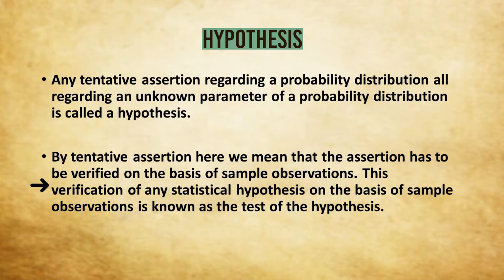The verification of any statistical hypothesis on the basis of a set of sample observations is known as a test of the hypothesis. Here the sample observations are very important because we have already seen on several occasions that we cannot enumerate the whole population. So to verify whether a hypothesis is correct or not, or whether a tentative idea is justifiable or not, we have to depend on the sample observations.